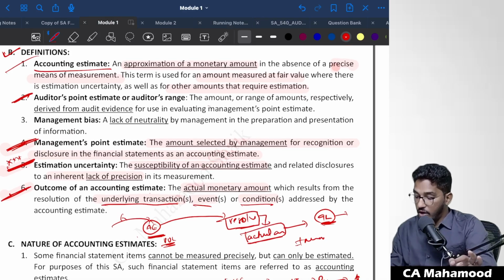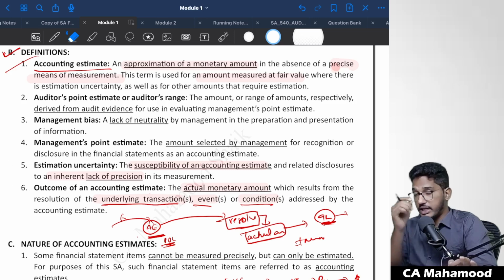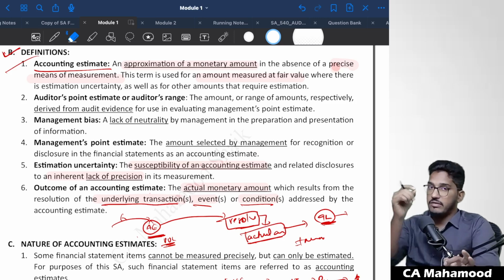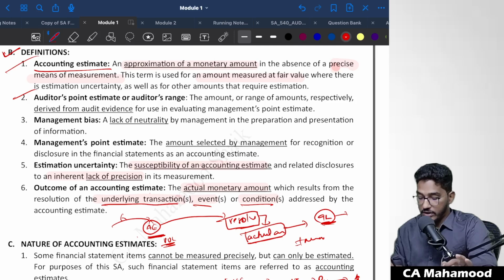So that's what they say here: the amount or range of amounts respectively derived from audit evidence for use in evaluating management's point estimate. Always remember one thing: management will always determine an exact figure, a point estimate. But to evaluate whether that estimate is correct or not, auditor can calculate a point estimate, or he can calculate a range estimate. That is the meaning of auditor's point estimate and management's point estimate.